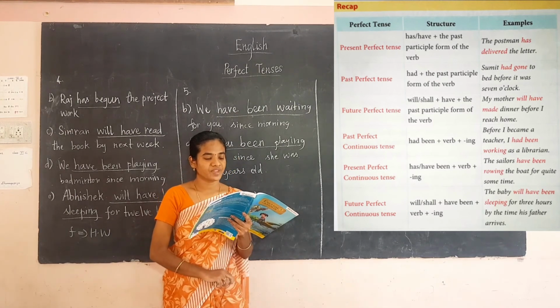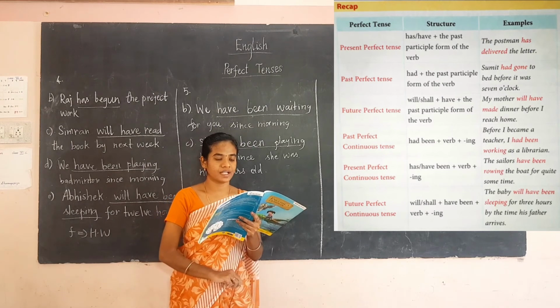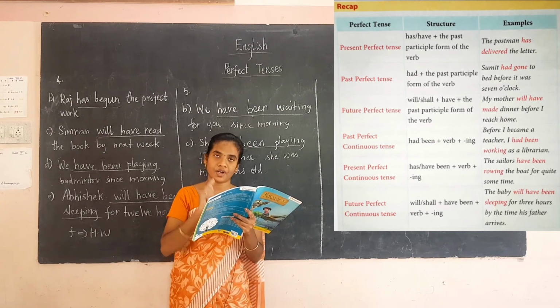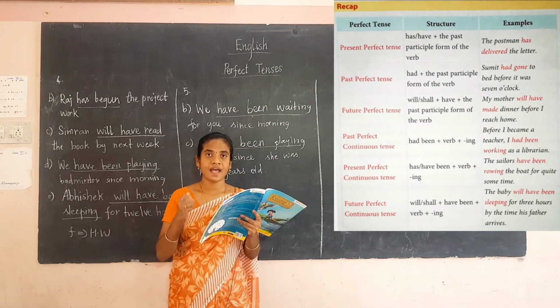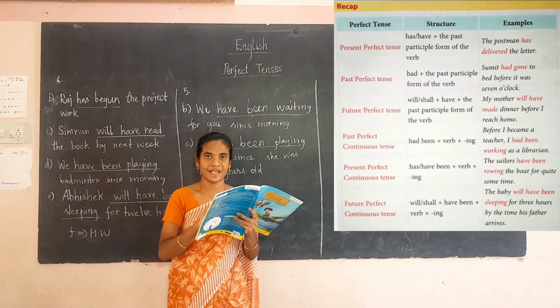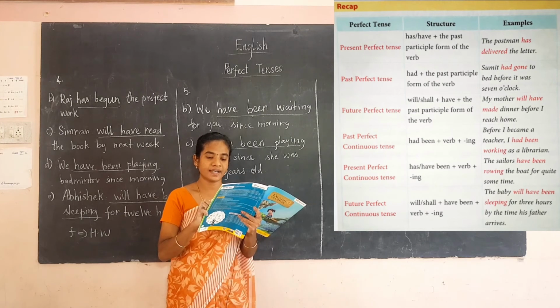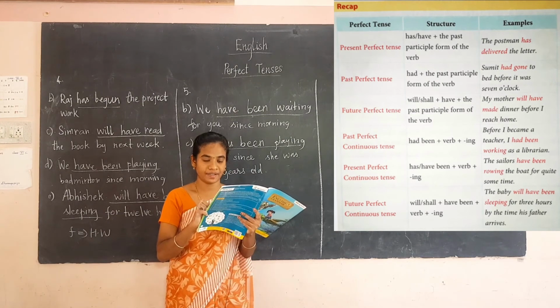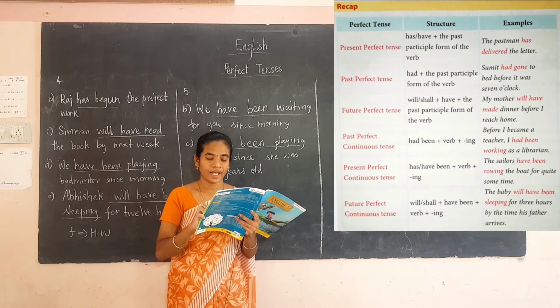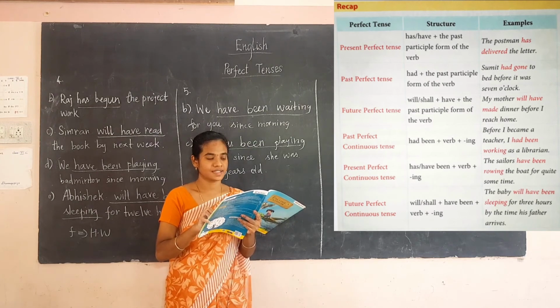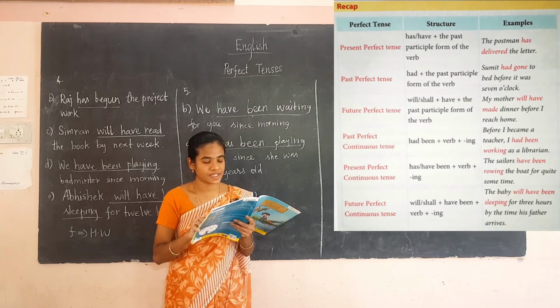Now see the next perfect tense, that is past perfect continuous tense. The structure is had been plus verb plus ing. Now see this example, before I became a teacher I had been working as a librarian. Had been working. This is the past perfect continuous tense.